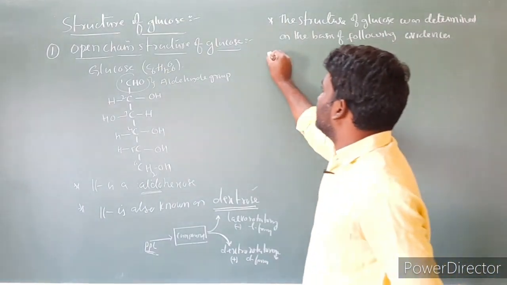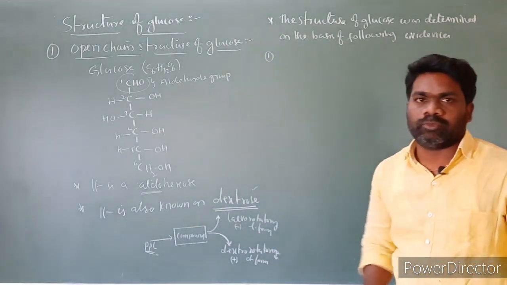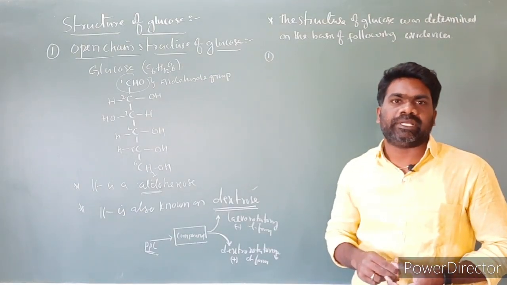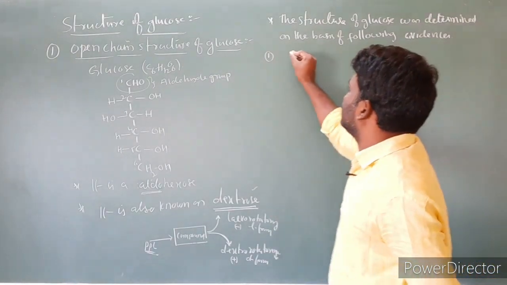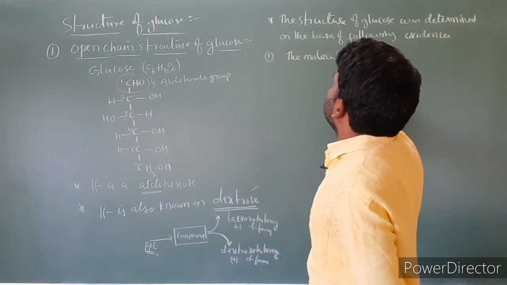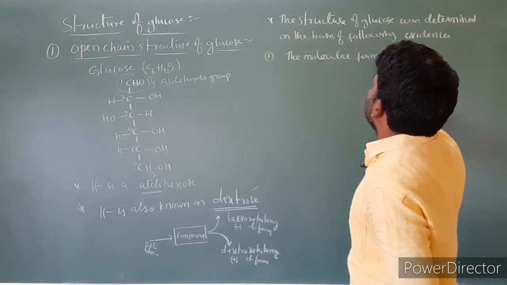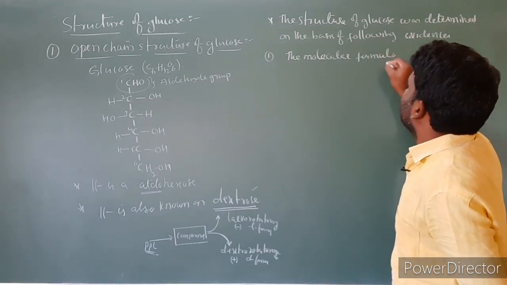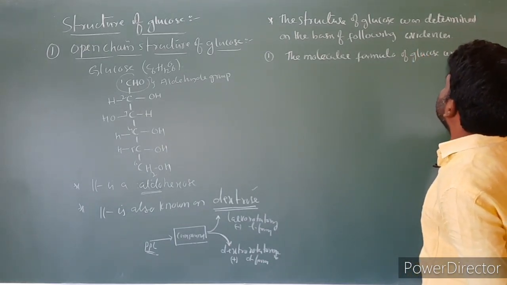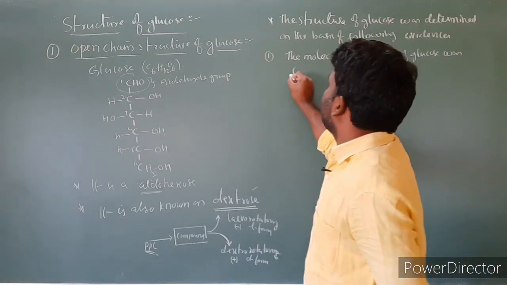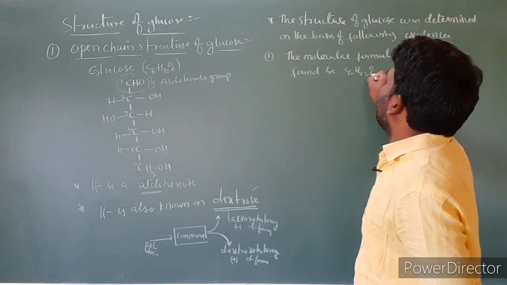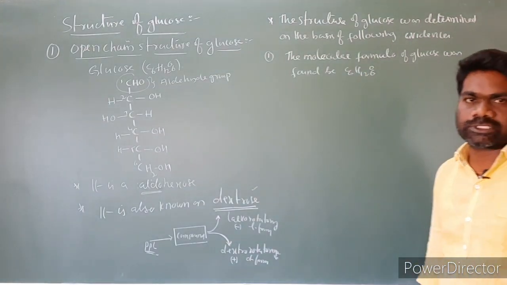This is very important. In the first point, the molecular formula of glucose was found to be C6H12O6. This is the first point.